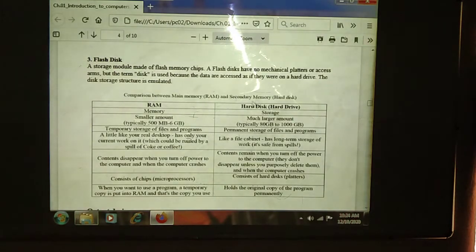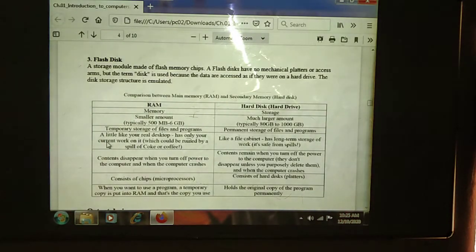Next we can see the differences between RAM and hard disk drive. What is the RAM? RAM is the memory, but the hard disk is used for storage purposes. A smaller amount of data we can store in RAM. We can store a huge amount of data in the hard disk, 80 GB to 1000 GB also. Nowadays we can store huge amounts of data. RAM is used for temporary storage of files and programs. Hard disk is used for permanent storage of files and programs.